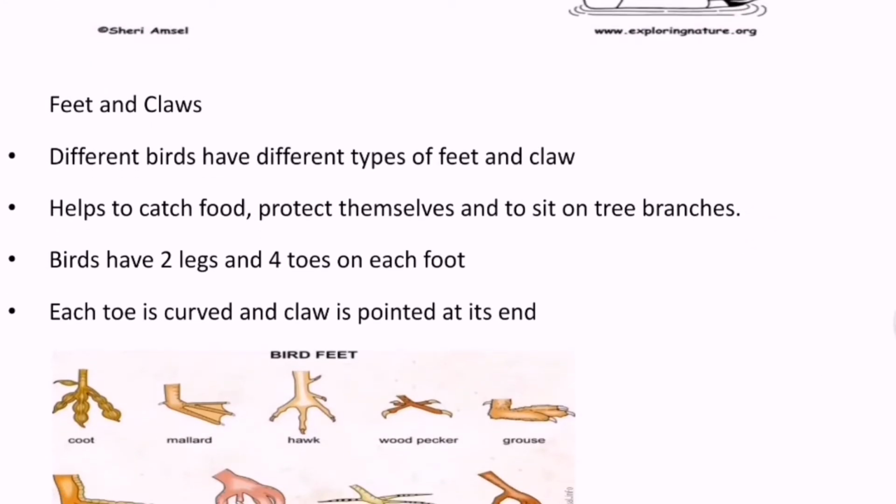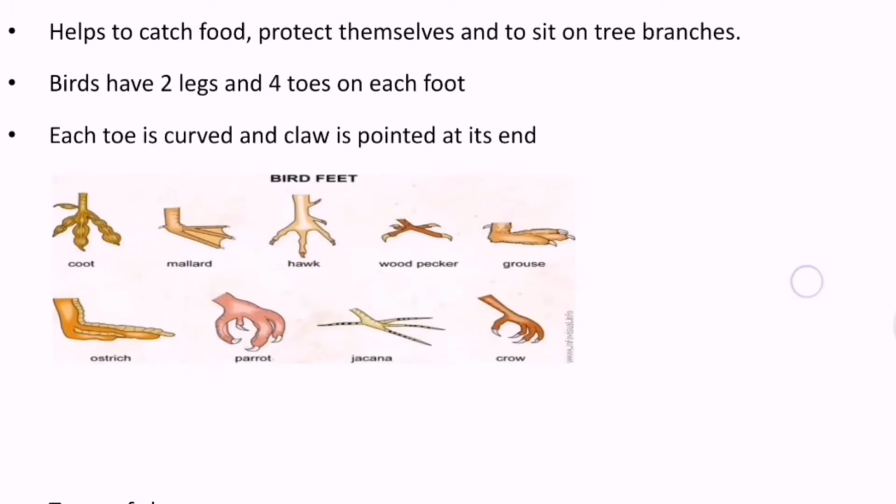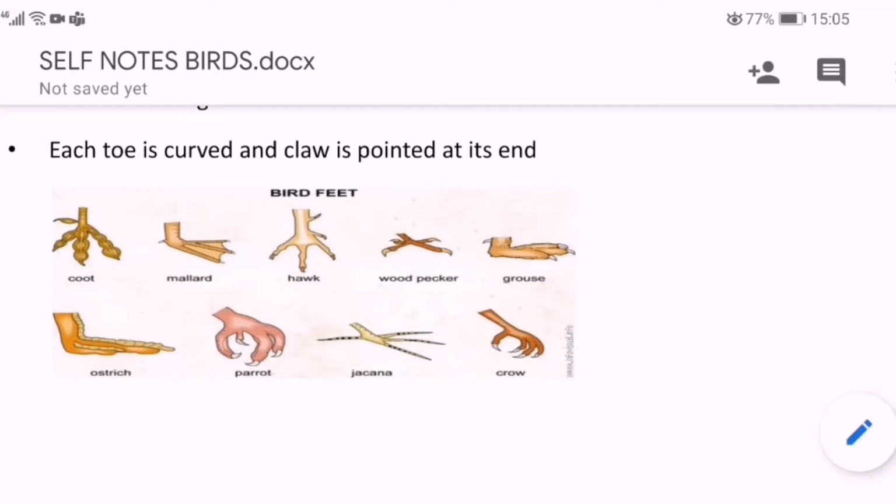Now, feet and claws. Different birds have different types of feet and claws. They help to catch food, protect themselves and to sit on tree branches. Birds have 2 legs and 4 toes on each foot. Each toe is curved and the claw is pointed at its end. You can see in the picture.